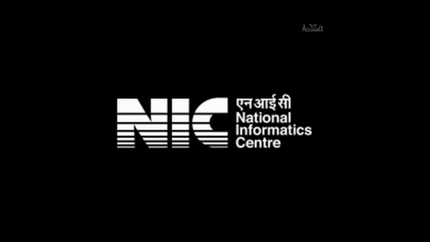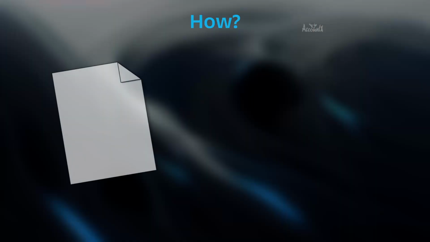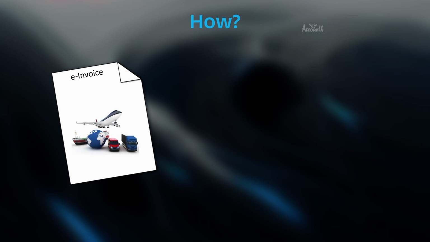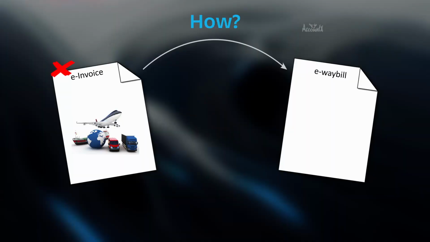So to address these problems, National Informatics Center NIC has come up with an update to block generation of e-Waybill if e-Invoice is not generated. This is how it is going to work. Whenever you generate e-Invoice, if you provide transportation details, you can generate e-Waybill. But for some reasons, if you want to generate e-Waybill at a later stage, you can do this only if you provide e-Invoice information. So if you don't generate e-Invoice, you will not be able to generate e-Waybill. To put it differently, only after you generate e-Invoice, you would be able to generate e-Waybill.